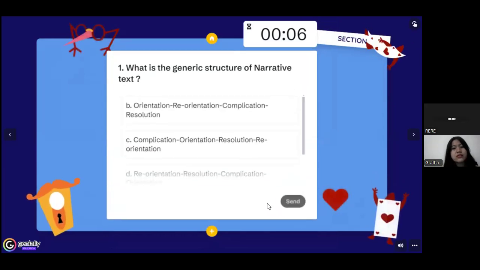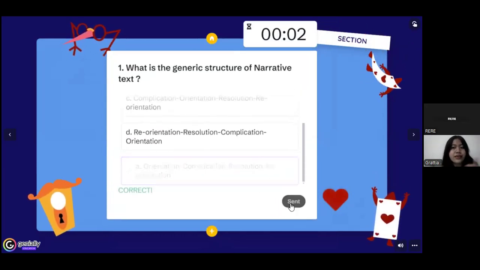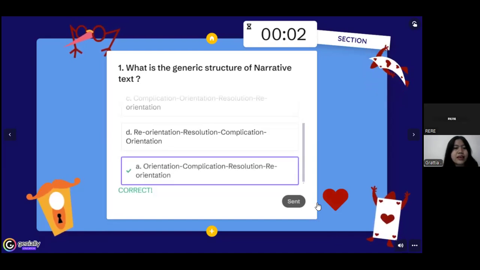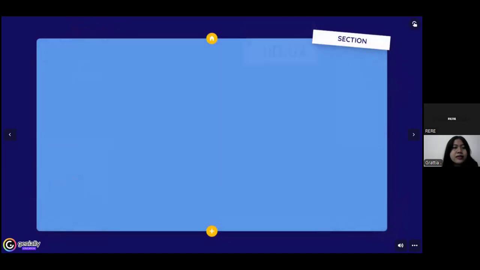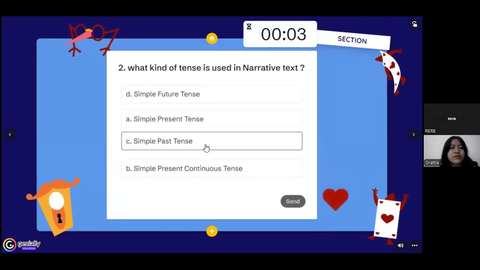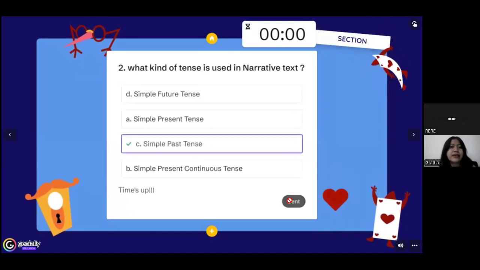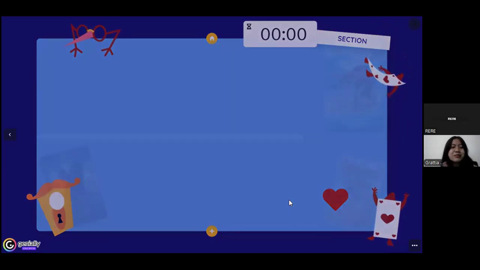So this is the question you can answer. Okay, correct. Okay, next. Question number two. What kind of tense is used in narrative text? Okay, the answer is simple past tense.